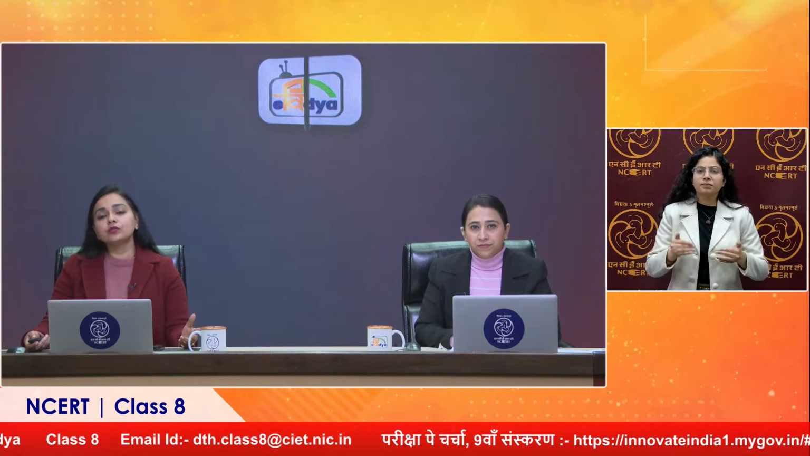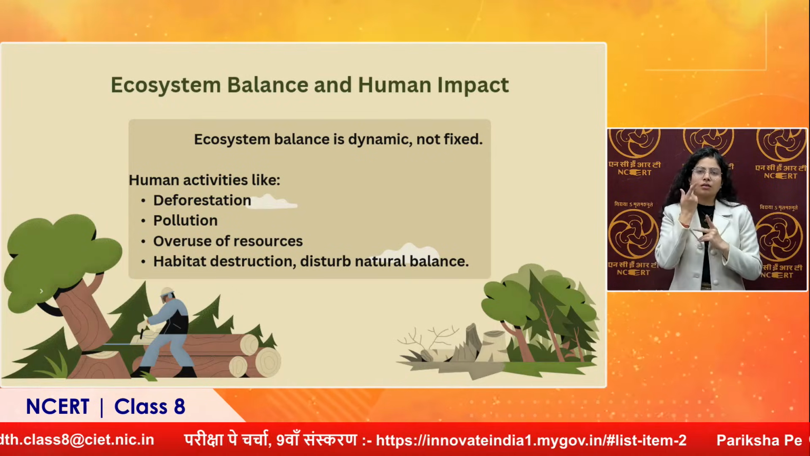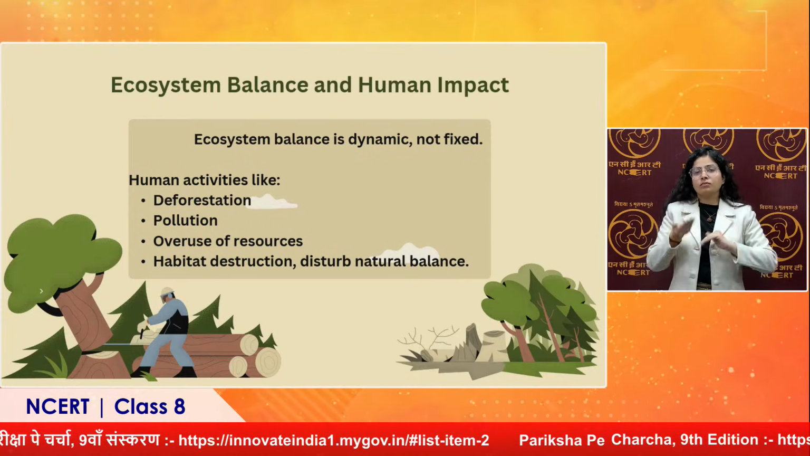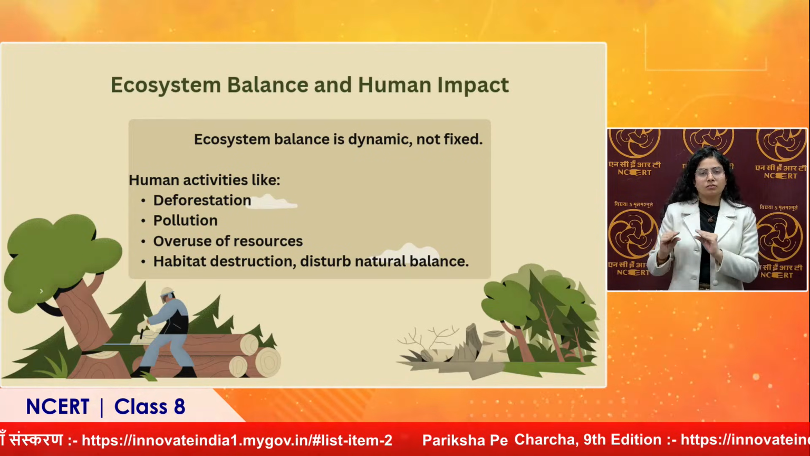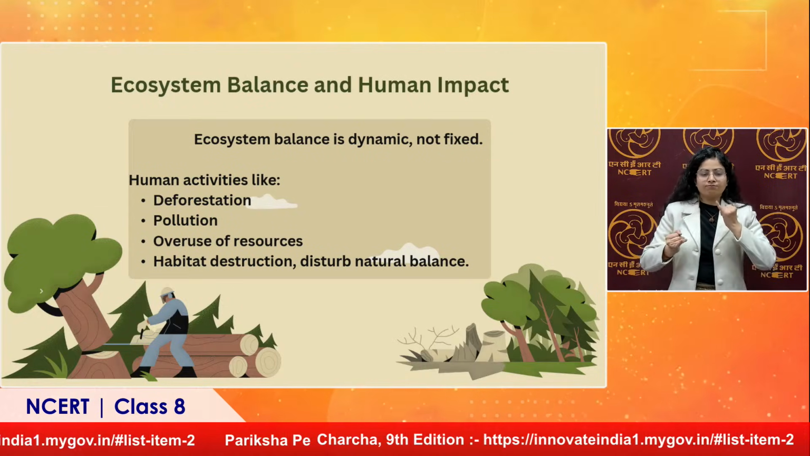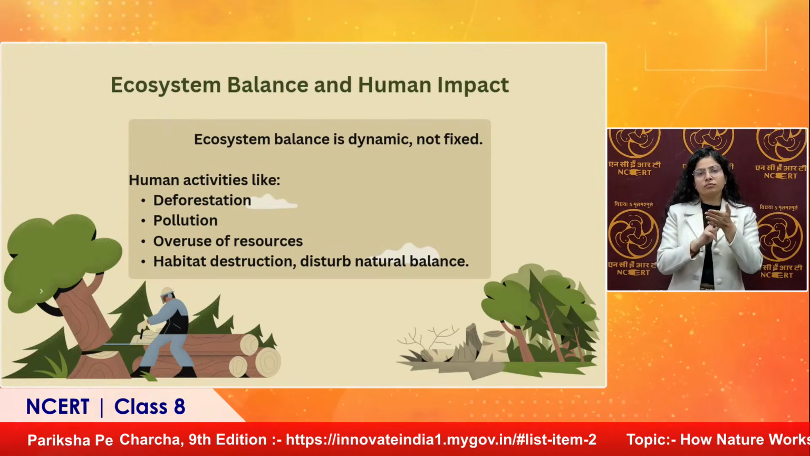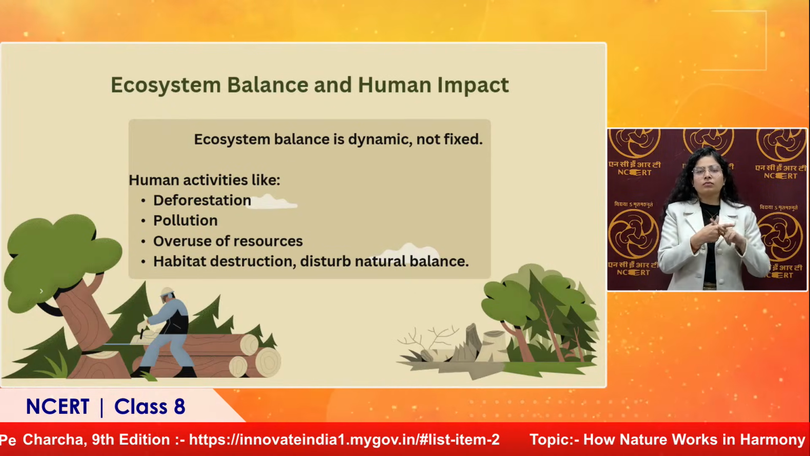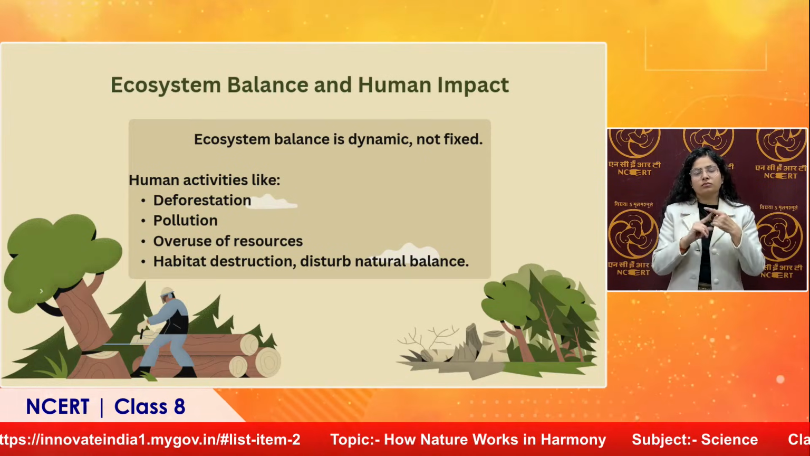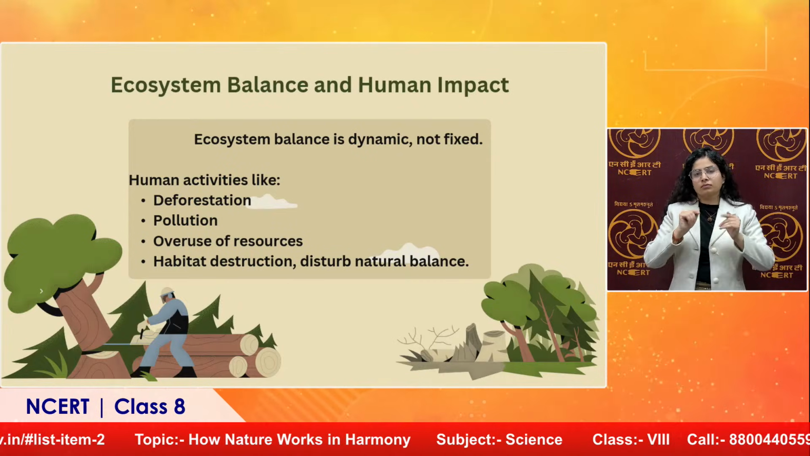Next one is overuse of resources. When the resources which are available are overused, what will happen? Ultimately, they get finished. And if that is happening, we'll search for more resources, and that keeps on happening, the nature gets disturbed. So what exactly are we doing? We are causing destruction in the habitat. We are causing imbalance in nature by doing certain activities.